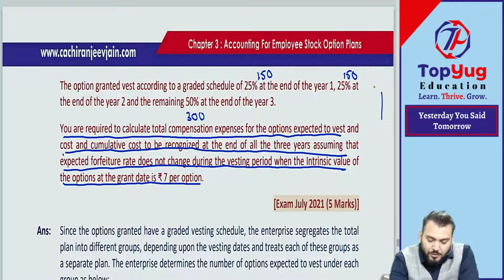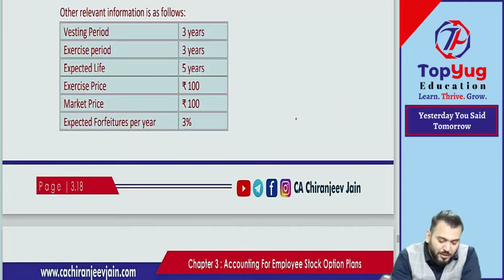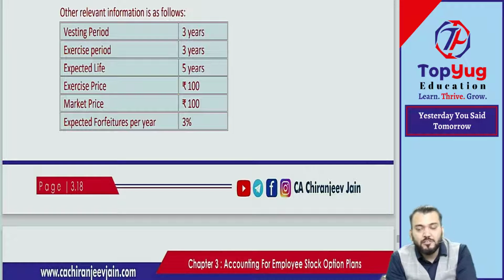If you come to the concept, it says what? That market price is given, exercise price is given. So intrinsic value is market price minus exercise price. Therefore, intrinsic value is 0. But in this question, intrinsic value is given how much? 7. In exam, if suppose the same question comes, will you fight with the question? There is no need to fight with the question. If some information is given in the question, I will say use that information. Don't fight with the question if the question is against your concept.